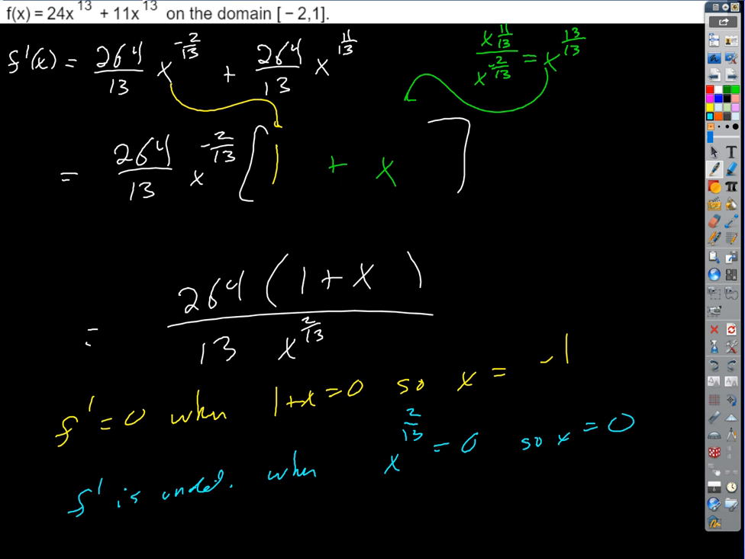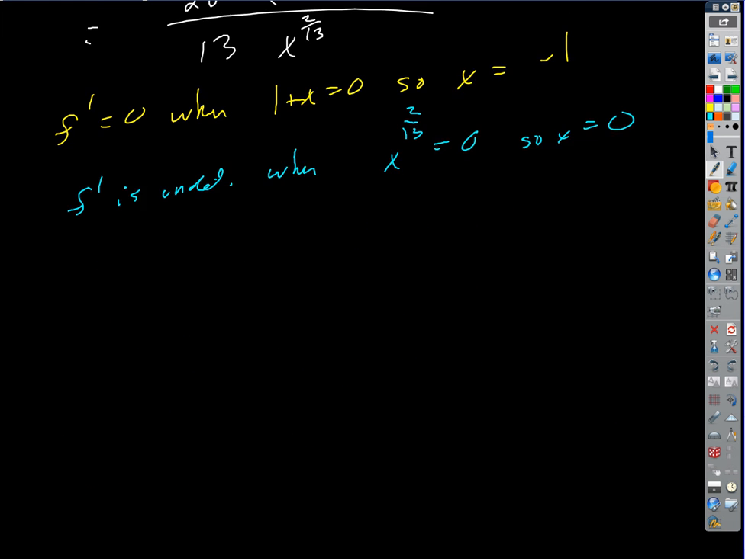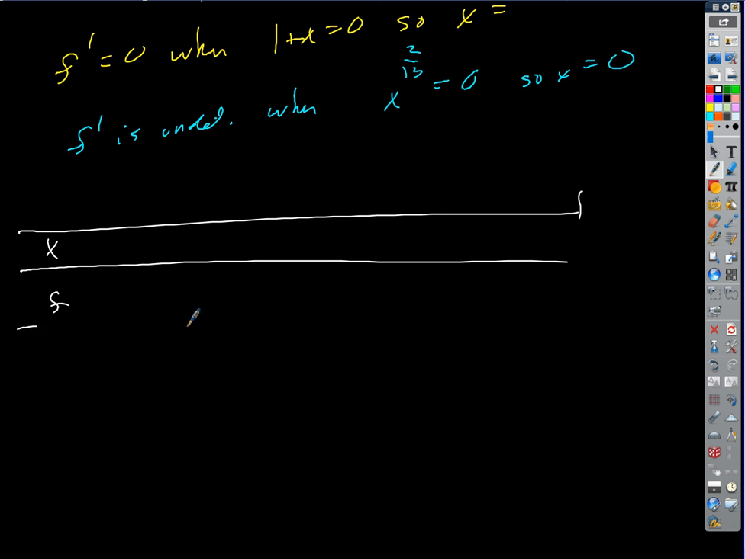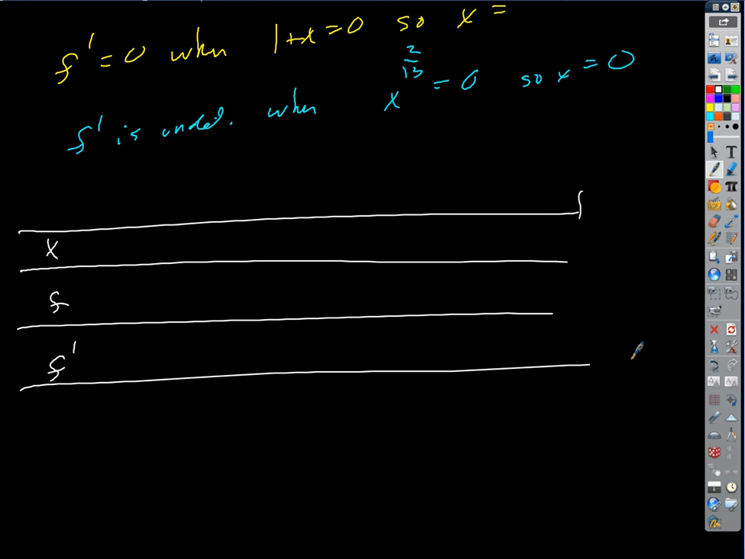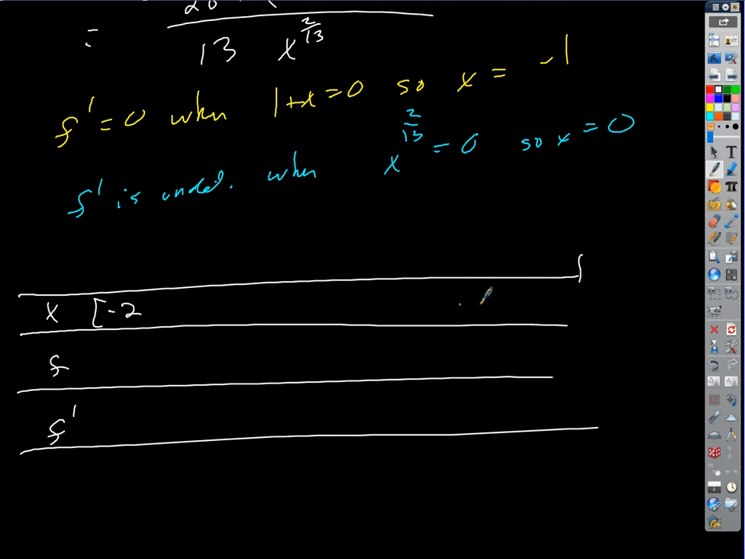Are those both on our domain? Yeah, they are, right? Both 0 and negative 1 are on our domain. So this is a little more exciting one. Now we can actually make a table that means something. Okay, so we want to enclose our domain on our table. We're going from negative 2 to 1. Is that what it was? Negative 2 to 1. And the interior critical numbers were negative 1 and 0. So those would look like that maybe, right?